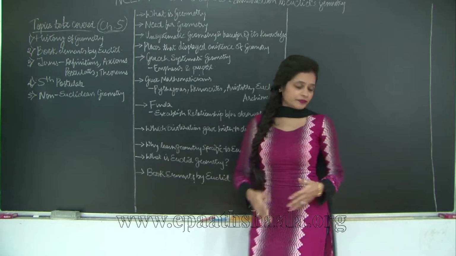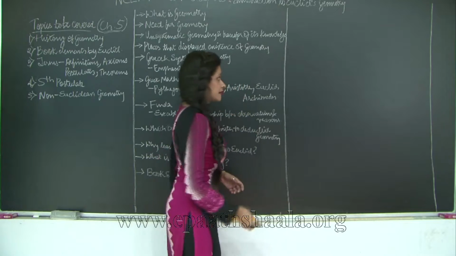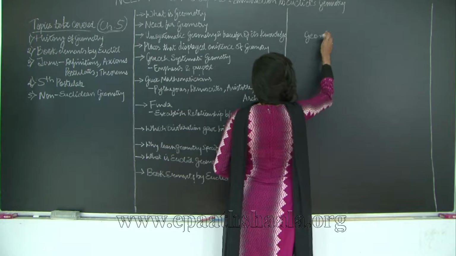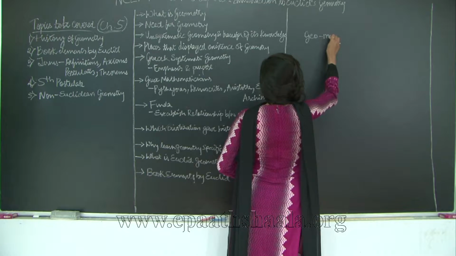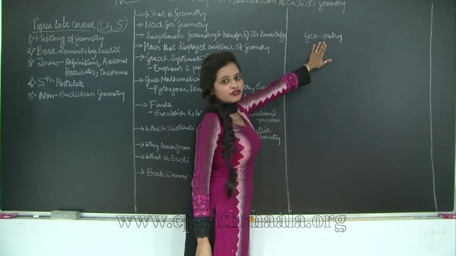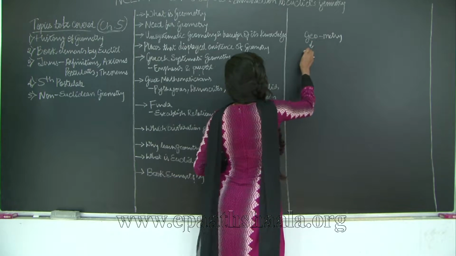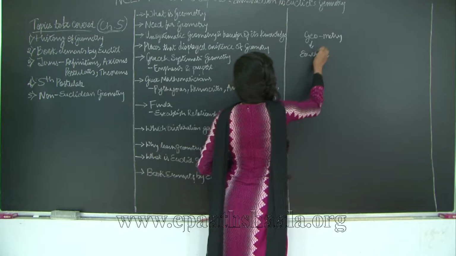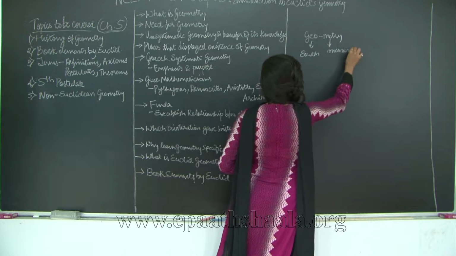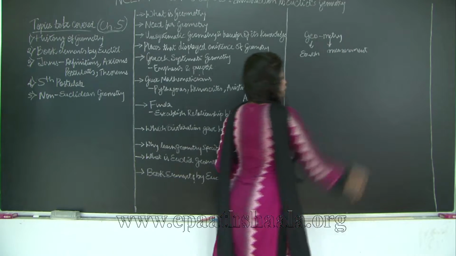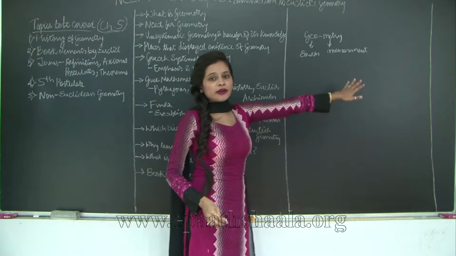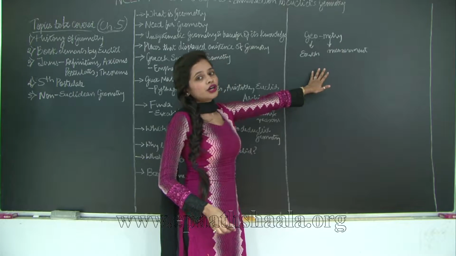What is geometry? We will derive it from the word itself. Why have I inserted a hyphen between geo and metry? Geo stands for earth and metry stands for measurement. So geometry is nothing but measurement of land. So there was a need to measure land, which gave rise to geometry.